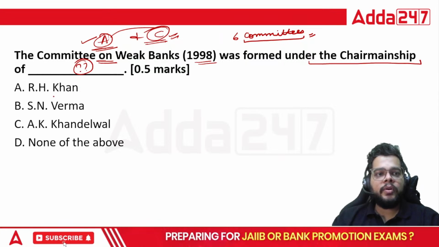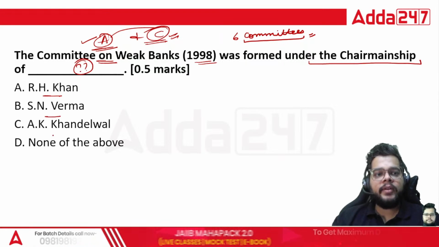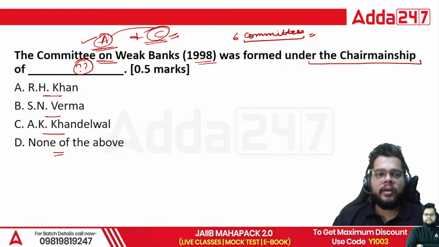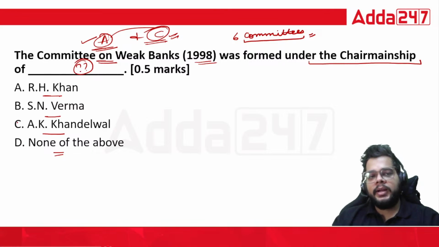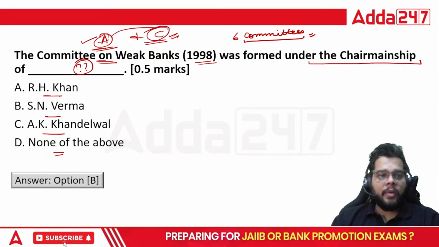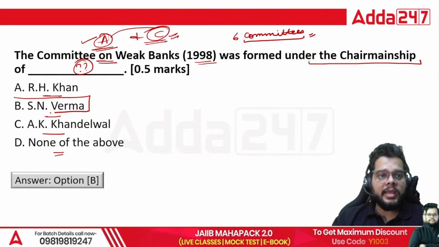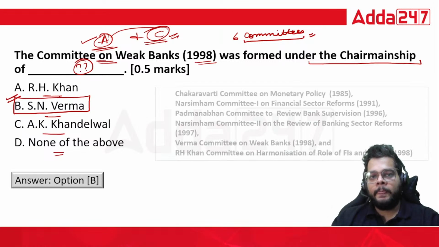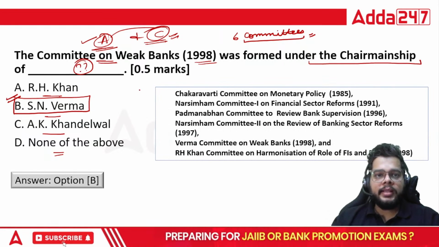committee, whether it was R.H. Khan, S.N. Verma, A.K. Khandelwal, or none of the above. So always remember, Committee on Weak Banks was under the chairmanship of S.N. Verma. So B is the right answer, commonly known as Verma Committee. And today in this lecture, as I just told you, six committees you have to remember.